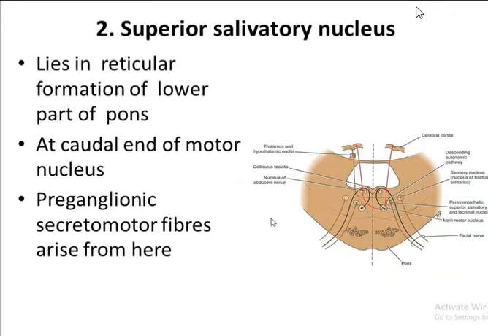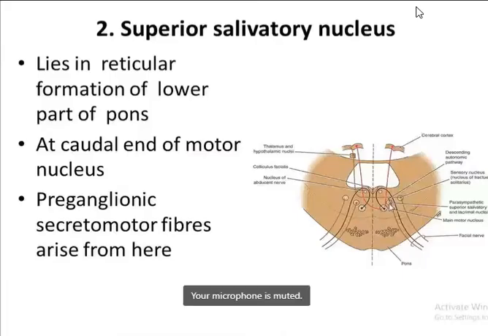Now another nucleus is the superior salivatory nucleus. Here you have the superior salivatory nucleus. It also lies in the lower part of the pons, mostly at the caudal end of the motor nucleus. The preganglionic secretomotor fibers for the different glands, the submandibular, sublingual, and lacrimal, arise from the superior salivatory nucleus.